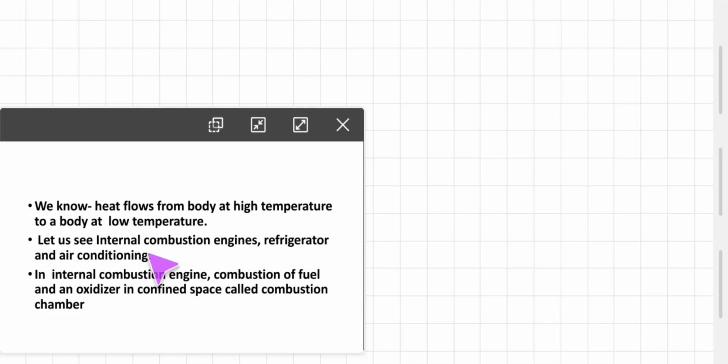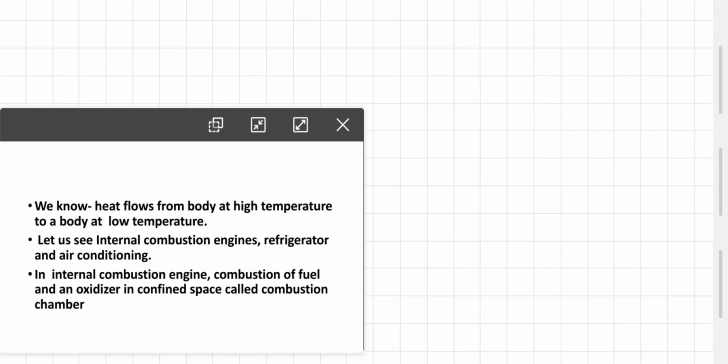In this chapter we are going to study these. We are going to see what the concepts are and what their working principle is. In an internal combustion engine, note that the combustion of fuel and an oxidizer, normally air, in a confined space is called a combustion chamber.